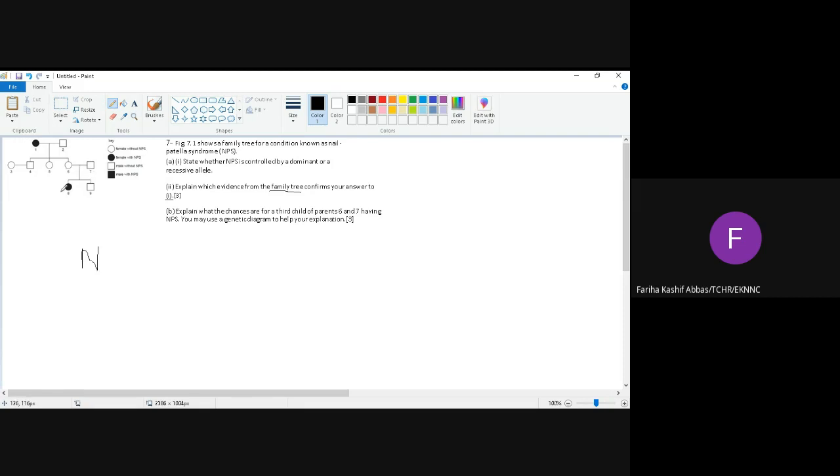ठीक है? So write down its answer. How we are going to frame the answer? हम कैसे frame करेंगे आंसर? कि child 8 is showing NPS, but none of its parent is showing NPS. 6 and 7 are not showing NPS, though both of them are the carrier of recessive allele. That means NPS is controlled by a recessive allele. Is this clear to all of you? समझ में आई सिद्रा एंड अनुषा एंड हफ्सा?